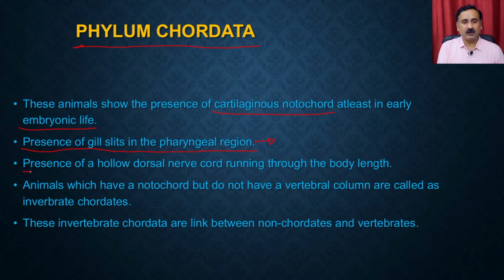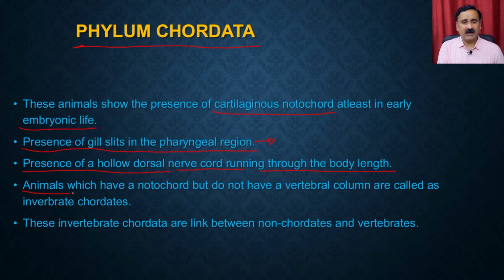Then they are going to have the hollow dorsal nerve cord running throughout the body, right? So they are going to have the nerve cord which runs throughout the body, and that is how it regulates the activities within the whole body, or works as a sensory organ, so that it senses all the activities happening within the body.